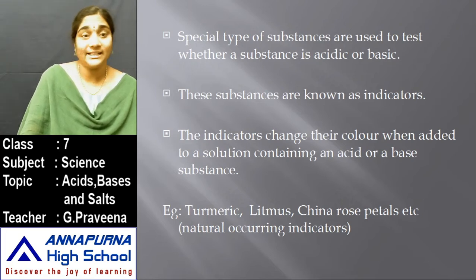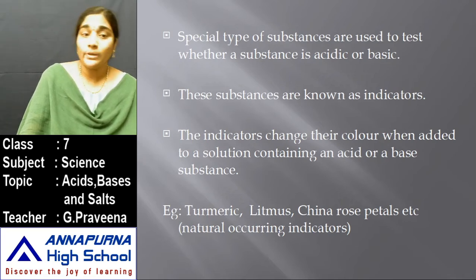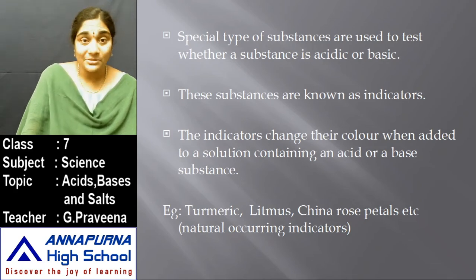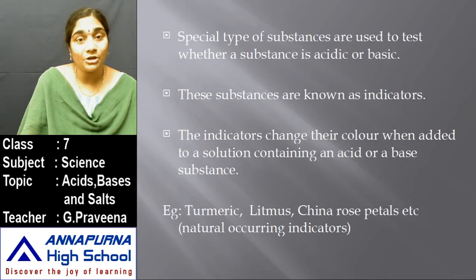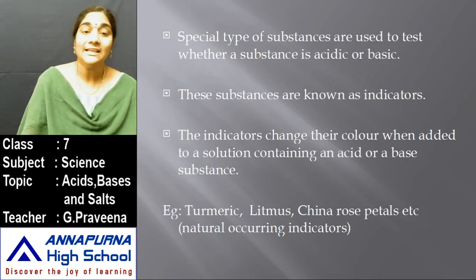Then where do we get these indicators? So the main thing is that these indicators change their color when added to a solution containing an acid or a base substance. So when this indicator is added to the solution consisting of an acidic substance or a basic substance, it shows a change in color indicating whether that substance is an acid or a base. Okay, so we should not taste all the substances to define whether it is acidic or basic. There are a few substances which are available to test this. Those substances are known as indicators.